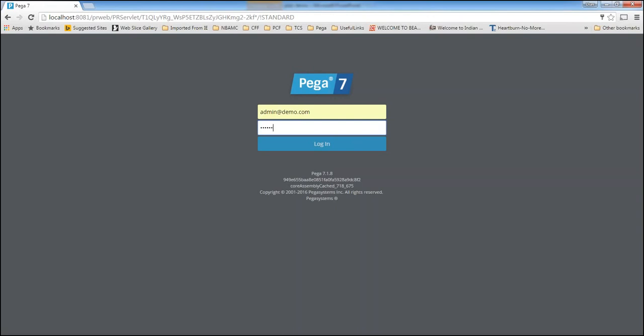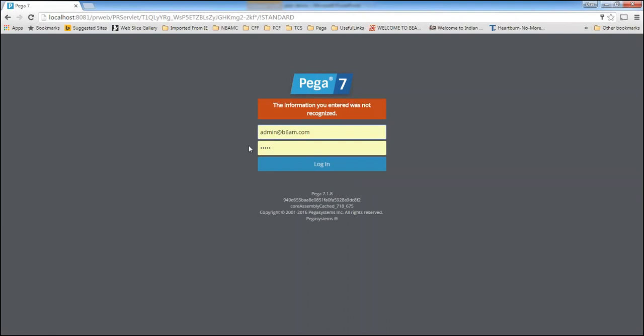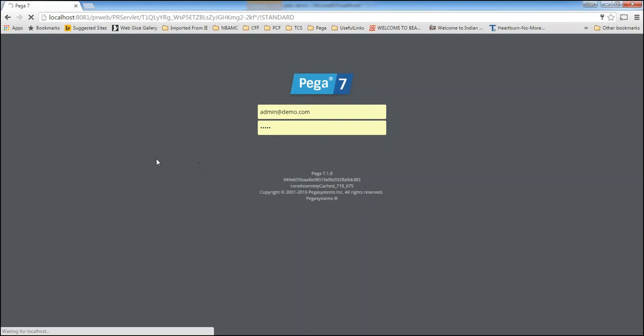By default, the password will be rules for all the operators. If you want to change it, you can change the password. How can we change the password? I will also show you. So here I am logging in as a developer.